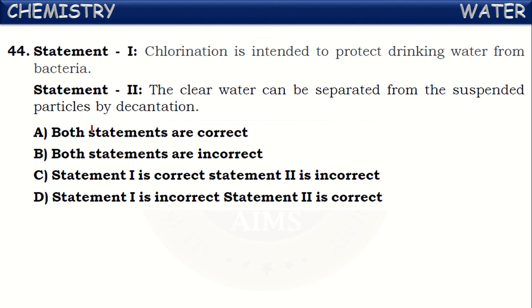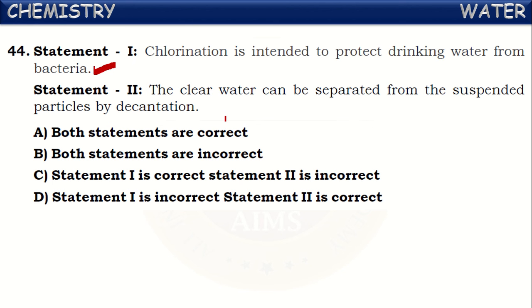In this question, statement 1: Chlorination is intended to protect drinking water from bacteria. Yes, it is true. Chlorine gas is passed into water to kill the germs and bacteria present in the water so that it is made safe for drinking. So this statement is correct.